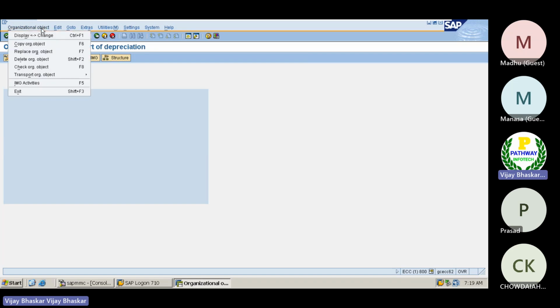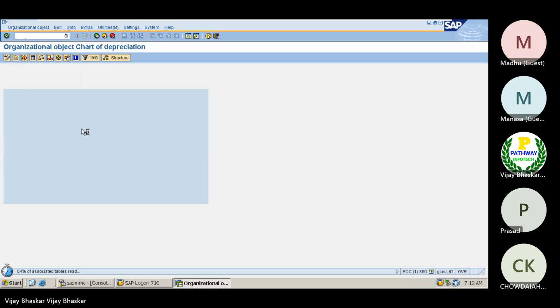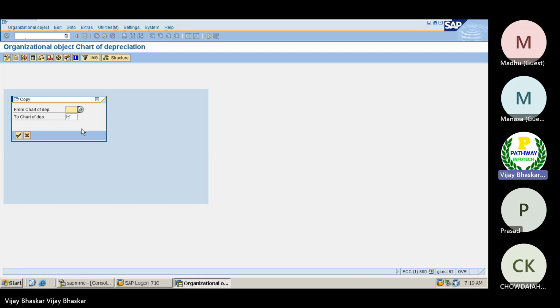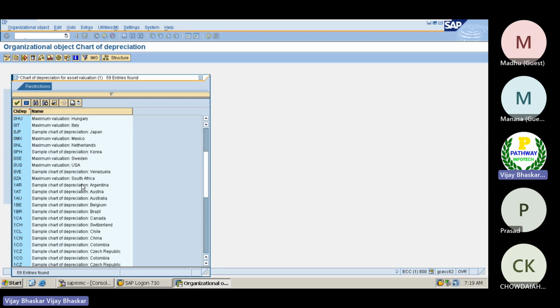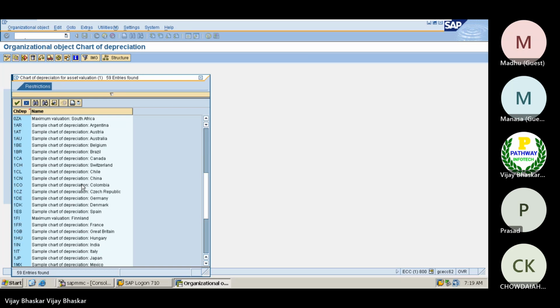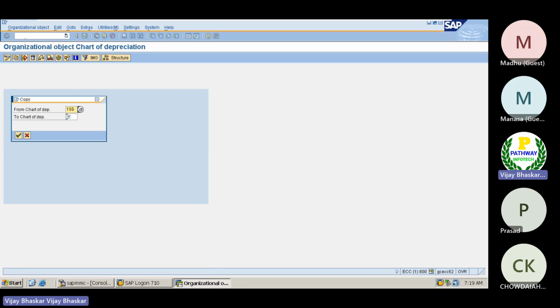Go to organization object, then click on copy organization object here. Now let's identify the depreciation, because our company code is located in Singapore. Let's see, 1SG, I'm just using this one.